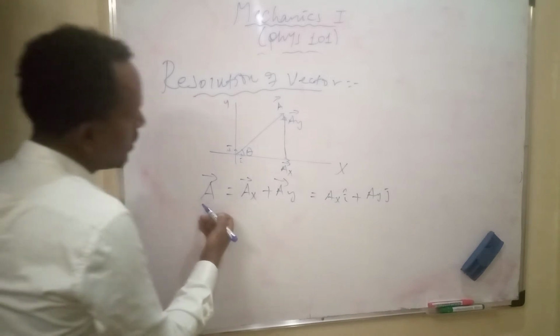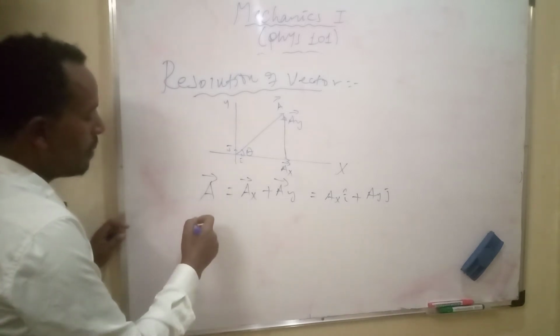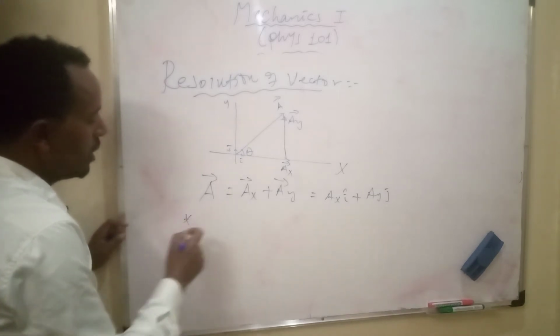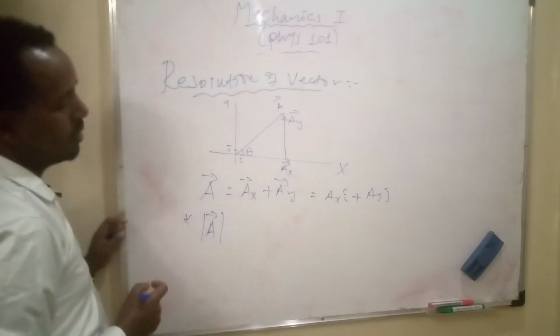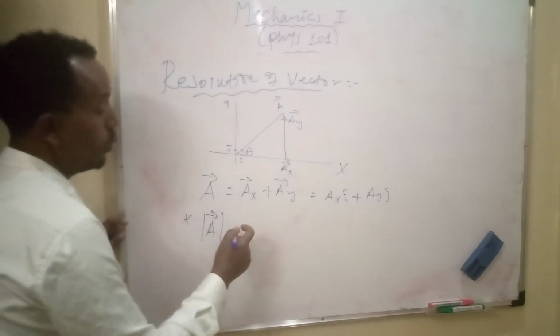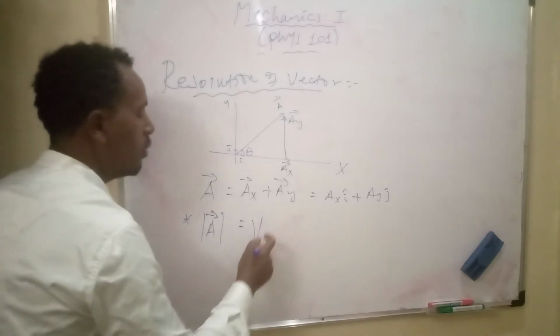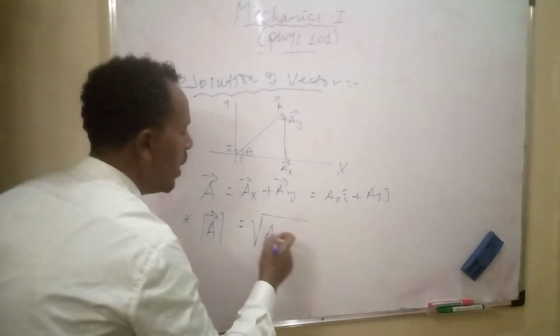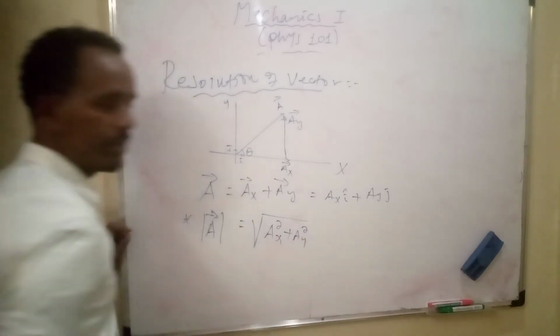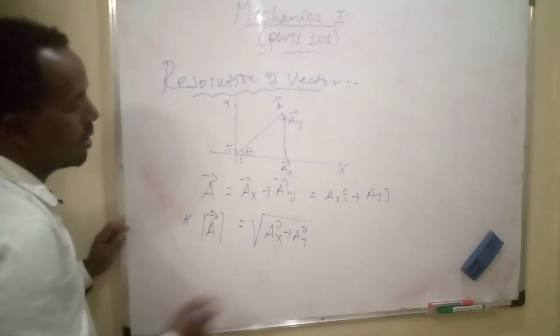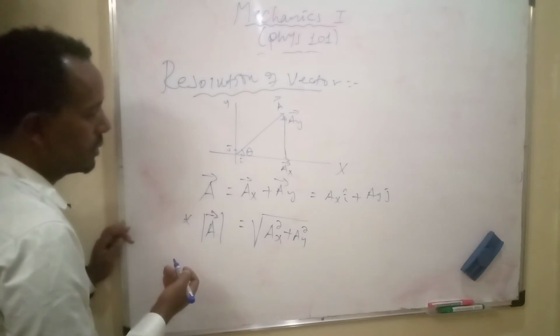So the magnitude of this vector, magnitude of vector A, is equal to the square root of ax squared plus ay squared. This is the magnitude of the vector.